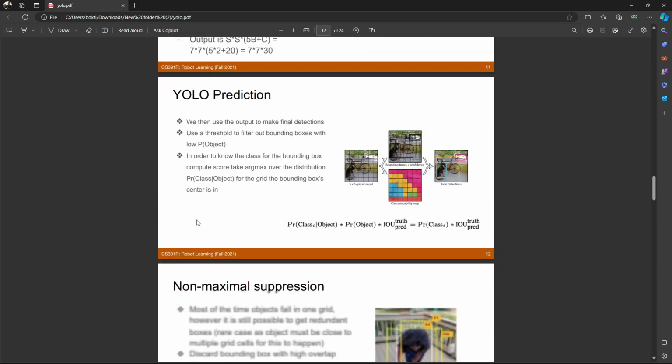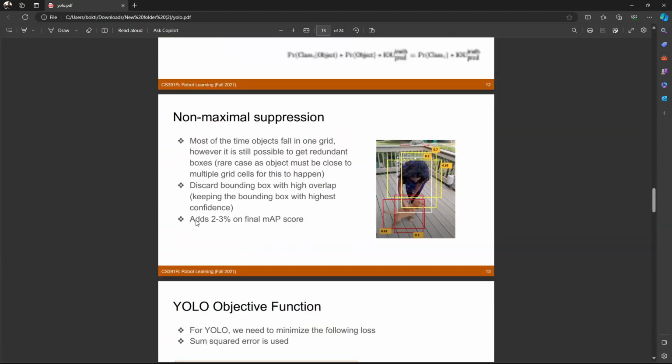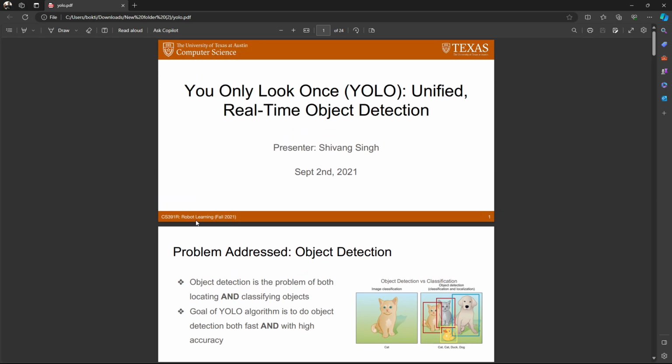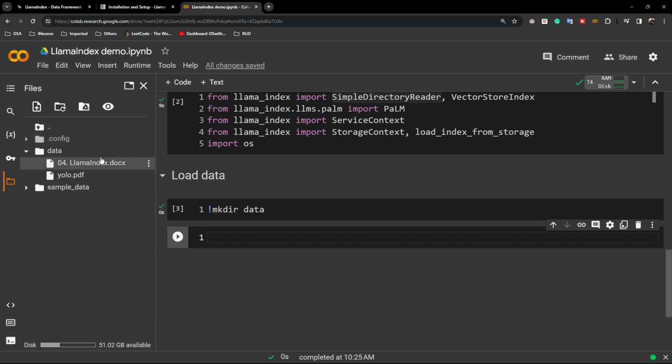So you can ask any kinds of query, any kinds of question from these documents. Okay, you have submitted. So we'll be doing that with the help of this large language model and with the help of this Llama Index. Okay. So guys, as you can see, my data has been uploaded.